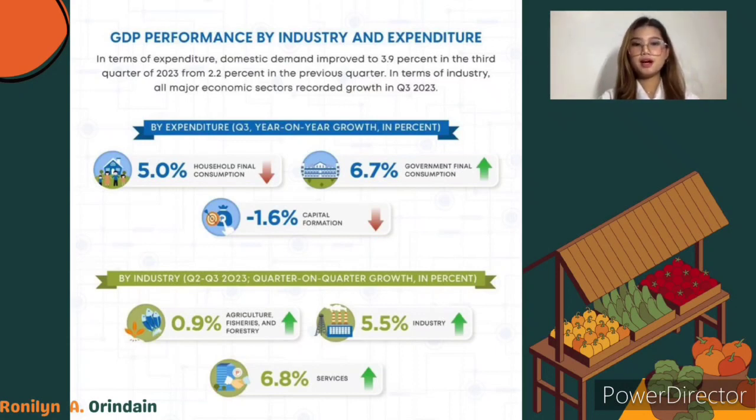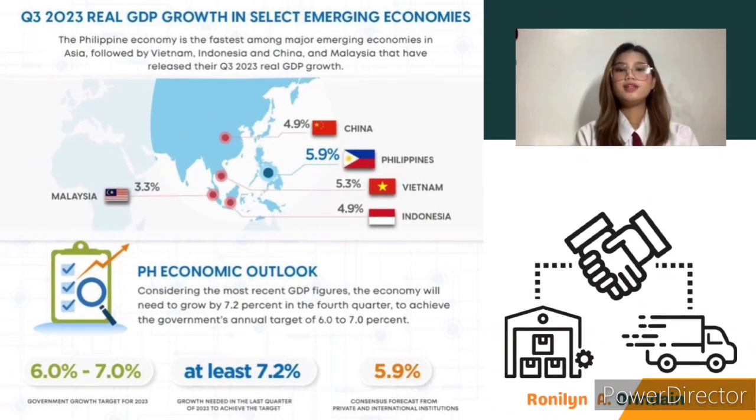Public spending picked up by 6.7% in the July to September period. This came after the government implemented a catch-up plan, as the 7.1% contraction posted in the second quarter weighed down economic growth. Domestic consumption, however, posted a weaker growth of 5% due to higher food inflation. The Philippine economy needs to accelerate by 7.2% in the fourth quarter to meet even the low end of the target.